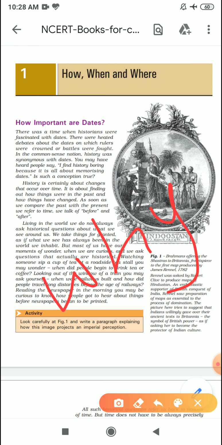So these four question tags are very important in history. These question tags help us to learn more about history, to know more about history, to study more about history, and the most important, to remember history.